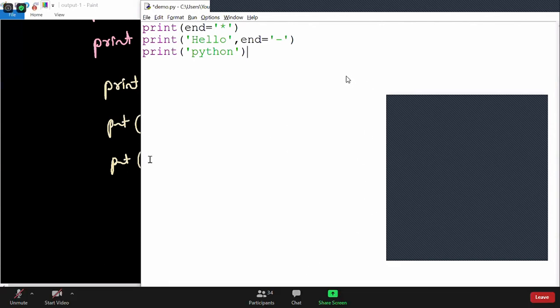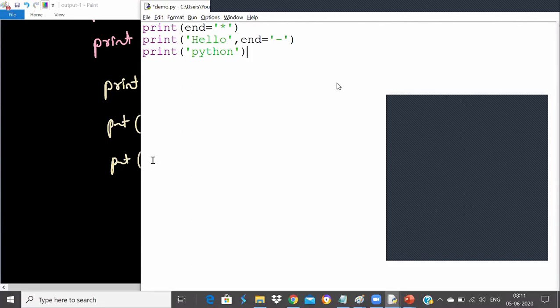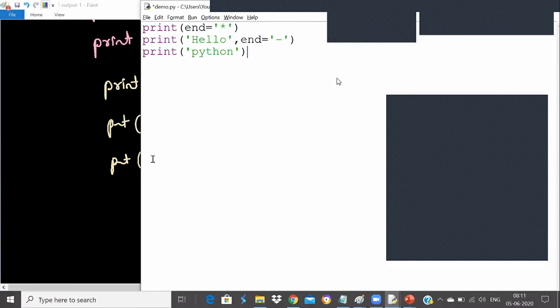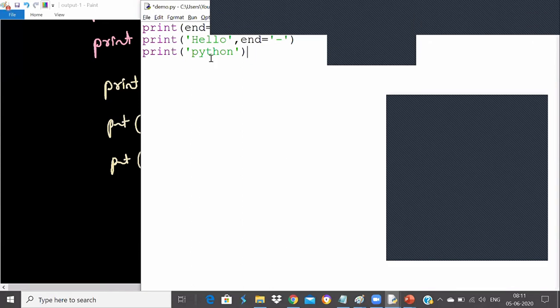Yeah, very good, Snehal. Separator is for between the values, and end is for the whole line. End is equal to star, hello, end is equal to hyphen and Python. What will be the output now? What will be the output of this program?